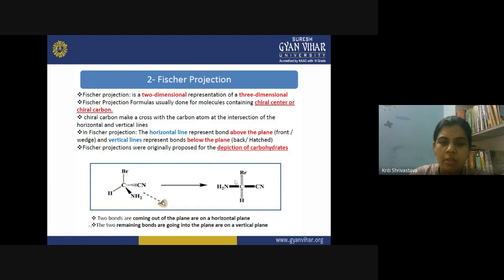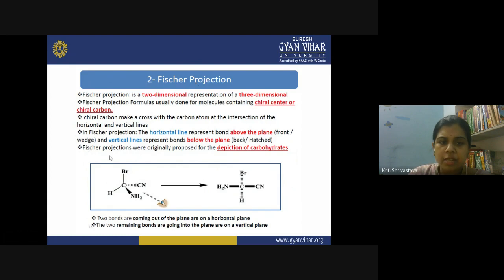And this carbon is a chiral carbon when all the groups are different, and also their orientation is different. So two bonds coming out of the plane are on a horizontal line, and the two remaining bonds going into the plane are on the vertical line. In this manner, you represent the three-dimensional structure of your chiral carbon by using the Fischer projection.